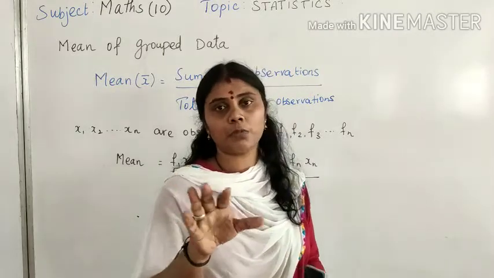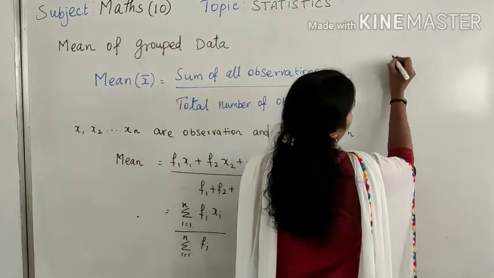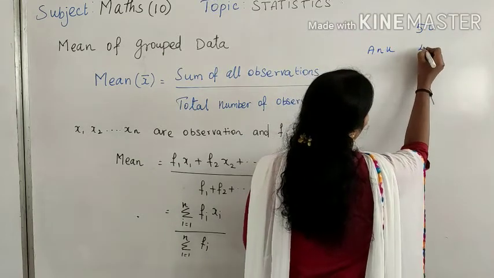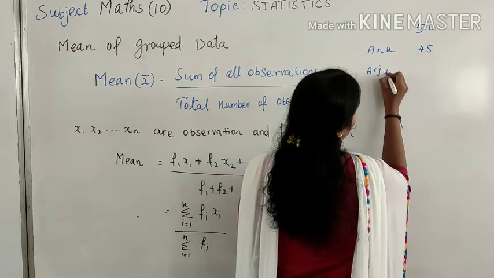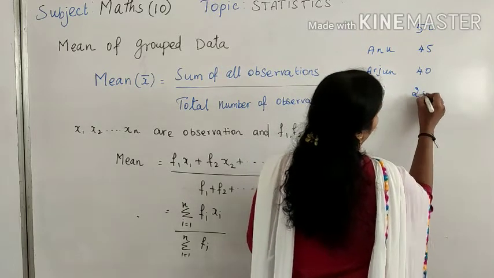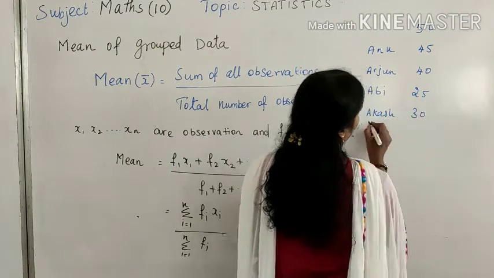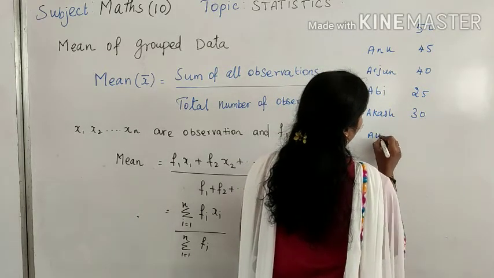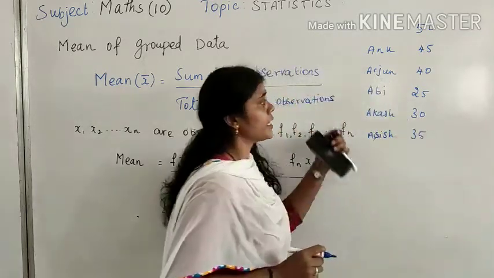Suppose in the class I am taking a minimum number, 5 students' marks. One student, Anu, has got 45 out of 50. Another one, Arjun, is 40, and Abhi is 25, and Akash is 30, and one more, Ashish, I'll take. Ashish is 35. Right? These are the 5 students' marks.